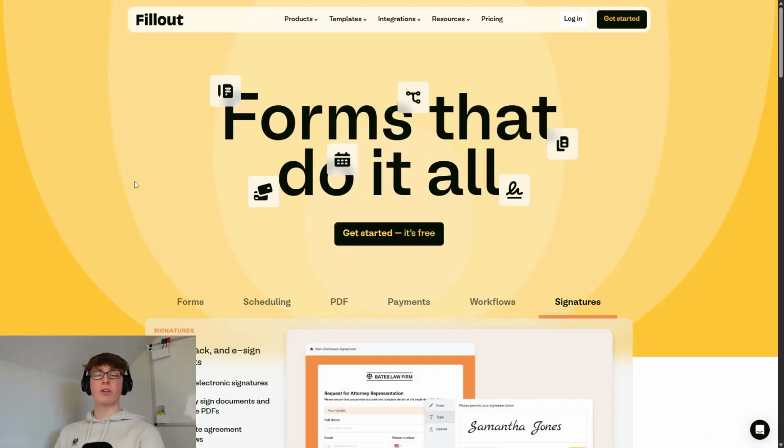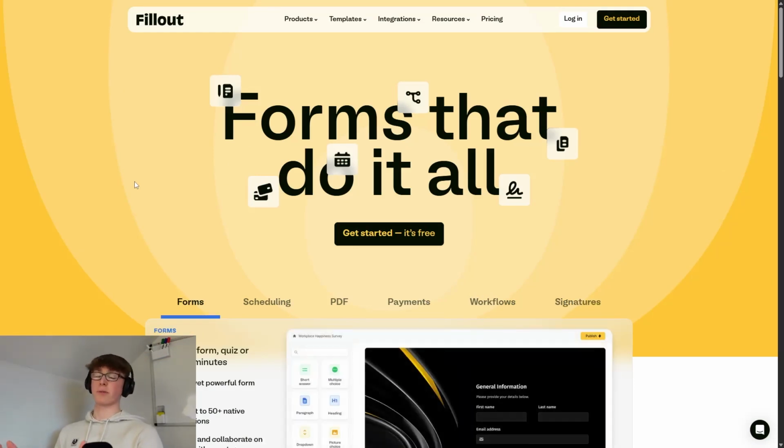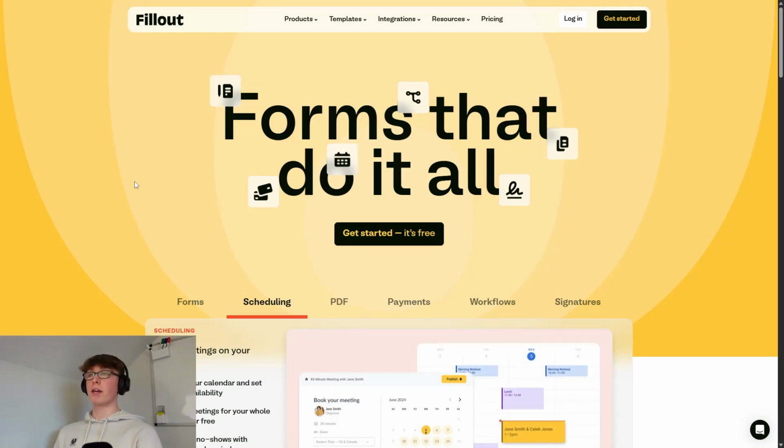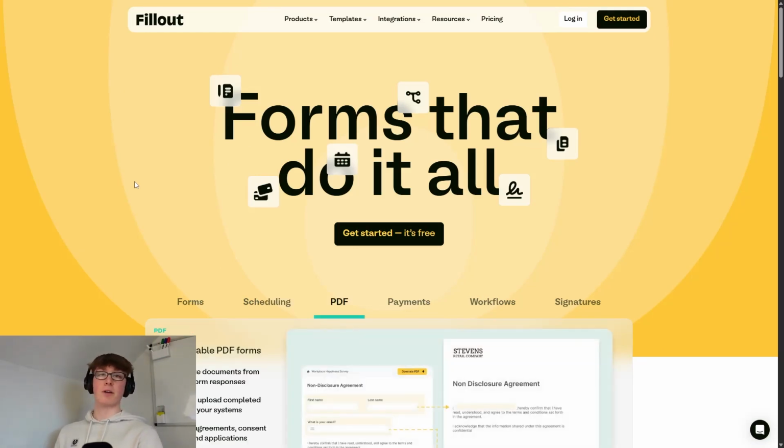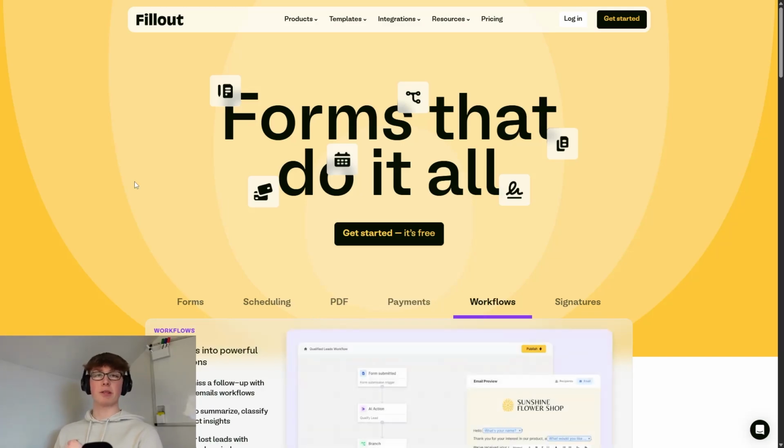Now, the first thing we're going to have to build is a form. I like using Fillout forms because it's got a really great UI, it's really cheap, and it's got really easy connections into Make, into Zapier, and also n8n. You can also just use n8n's built-in form builder, but we're essentially using a form to capture the information from the user to then generate them some sort of output.